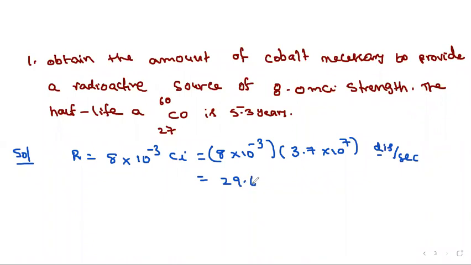That is 29.6. So 29.6 into 10 power minus 3 into 10 power 10, which is nearly 2.96 into 10 power 8 disintegrations per second.